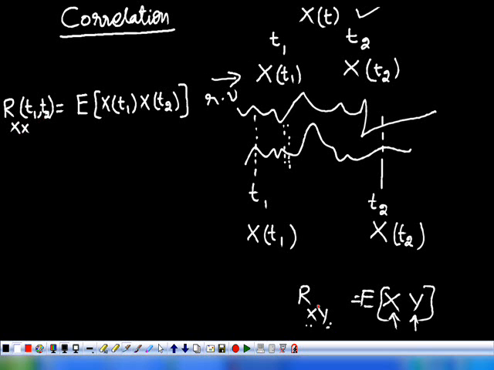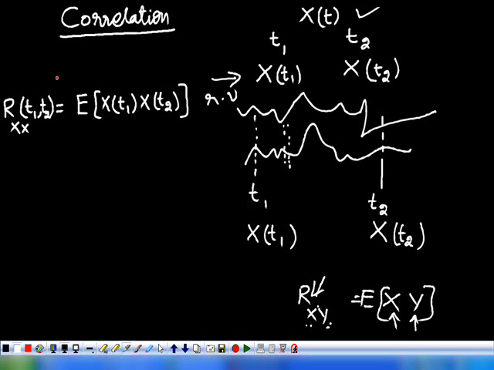What is the difference between this and this? Here it is not depending on the time, here it is depending on the time. So this is the notation of correlation of x of t1 and x of t2. But if you consider the two random variables x of t1 and x of t2, they belong to the same random process.